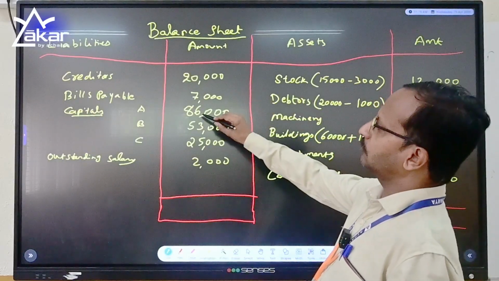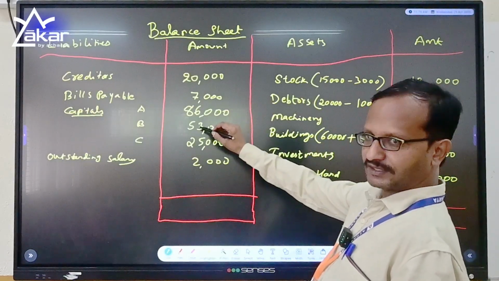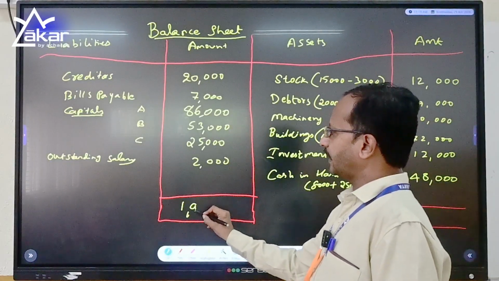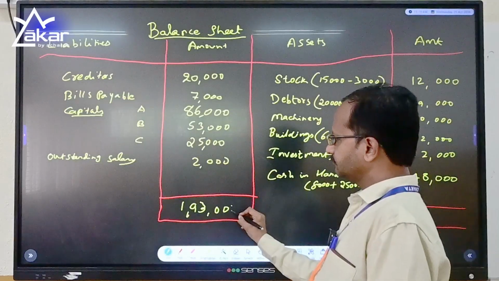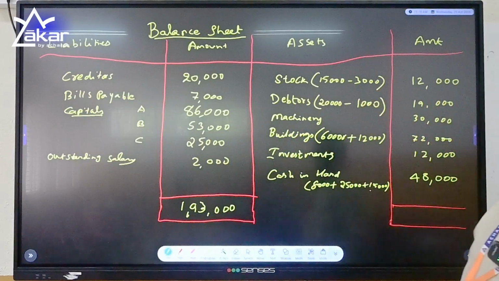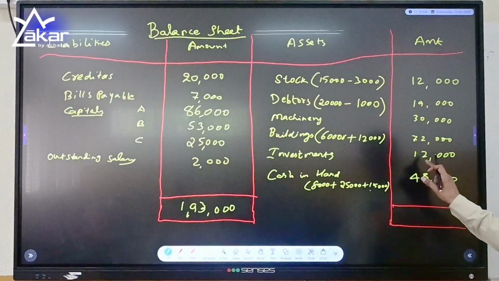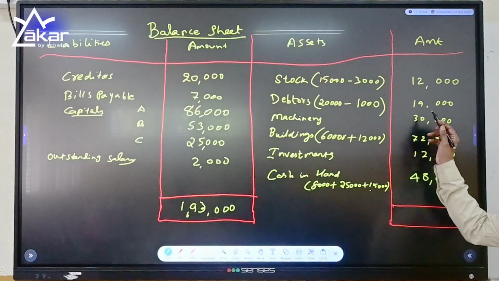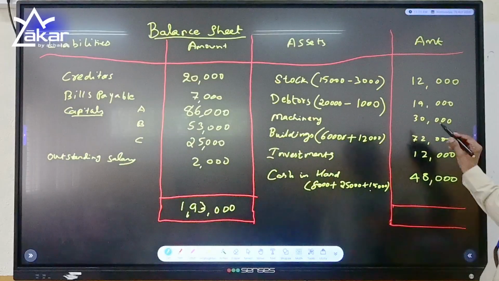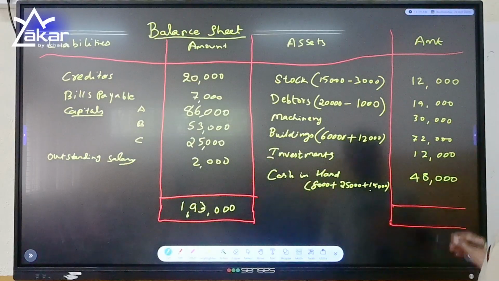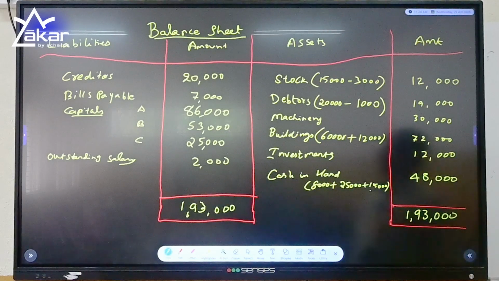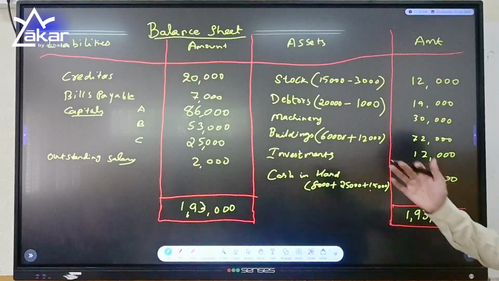20, 106, 113, 166, 171, 181, 191, 1,93,000. Let us see with the asset side. 48, 58, 60, 132, 162, 193, 193. So we have got our balance sheet tallied. Let us explain once again.